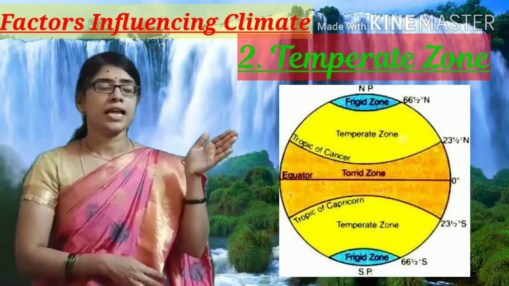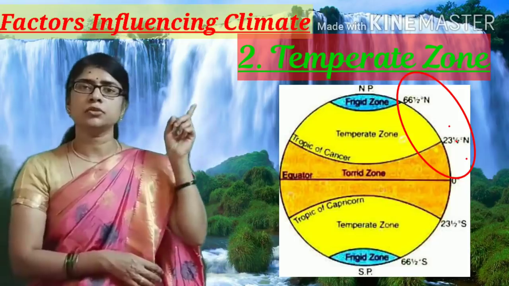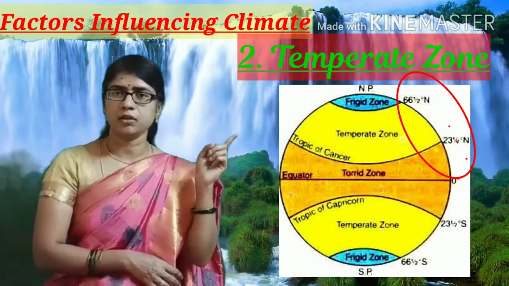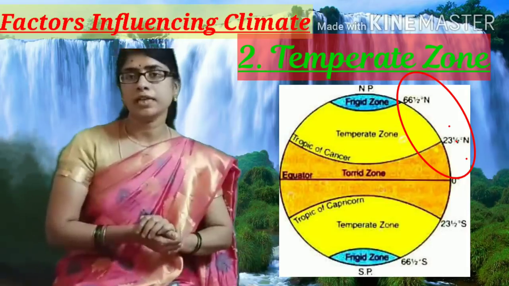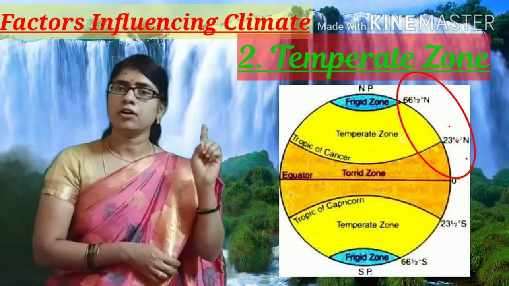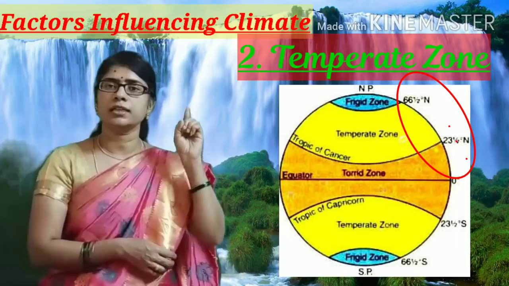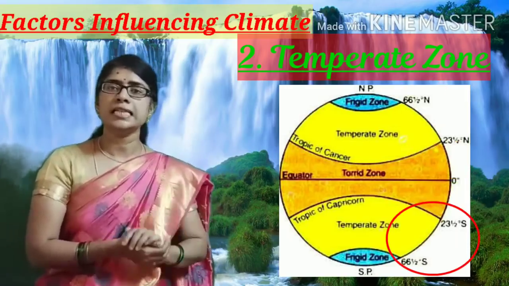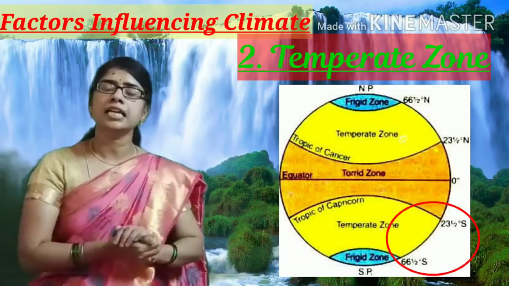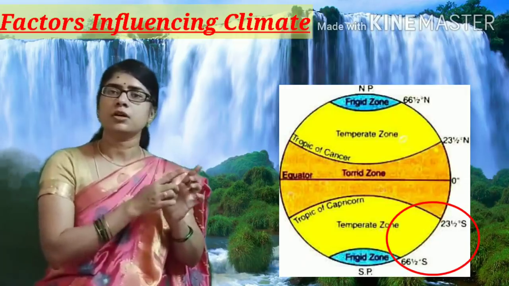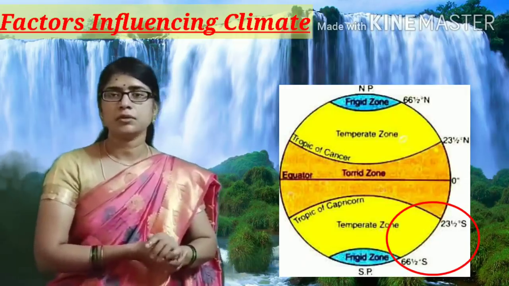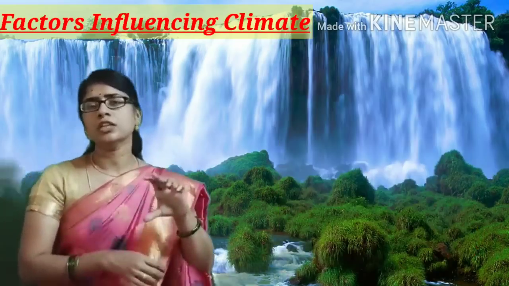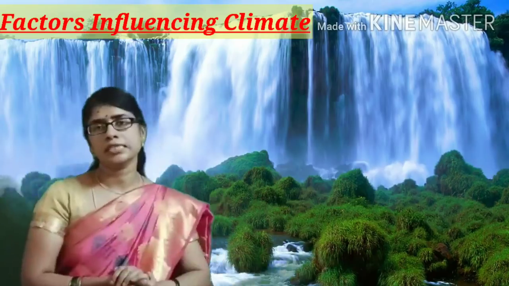Temperate zone lies between 23½ north to 66½ north in the northern hemisphere. Okay. What is the location of temperate zone, children? 23½ north to 66½ north in the northern hemisphere. 23½ south to 66½ south in the southern hemisphere. Means after the torrid zone, temperate zone starts.